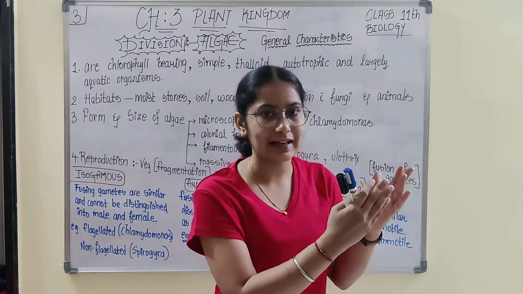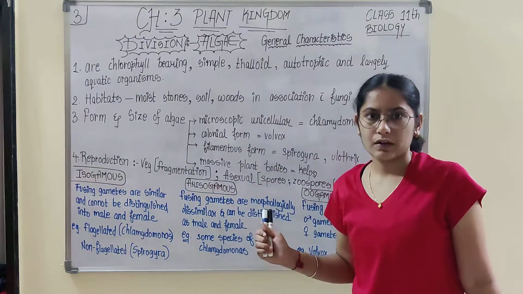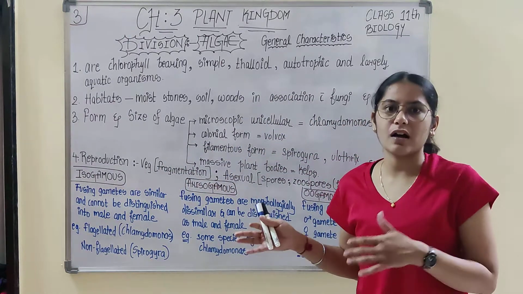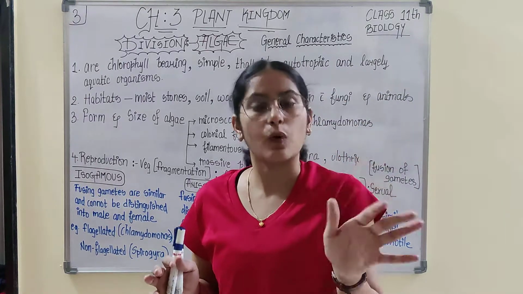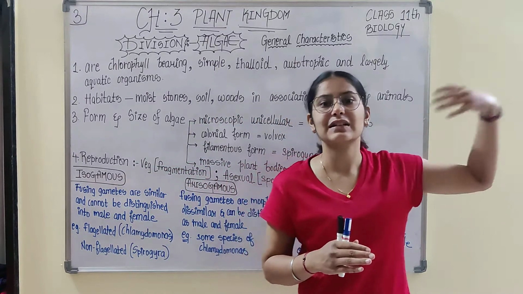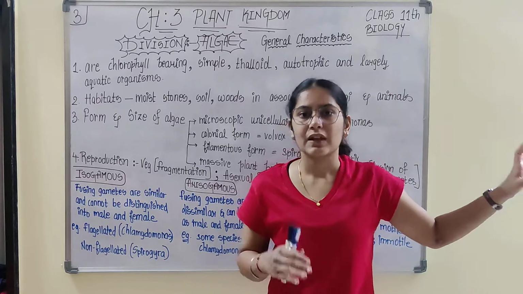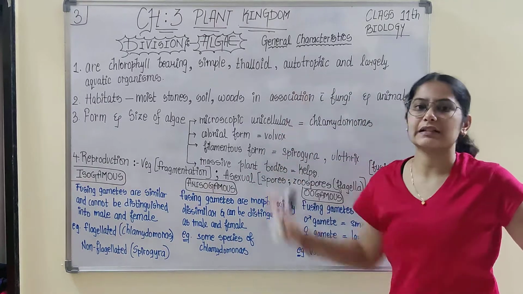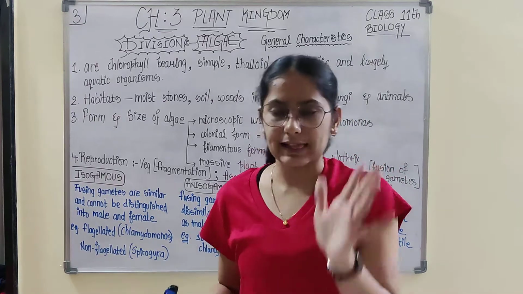If the majority of those characteristics match these general characteristics of algae, not all, because this is not a machine-like thing where all must be present, then you can include it in the division algae.